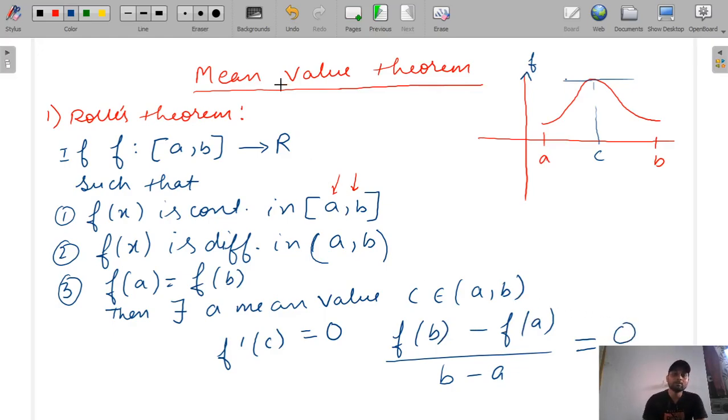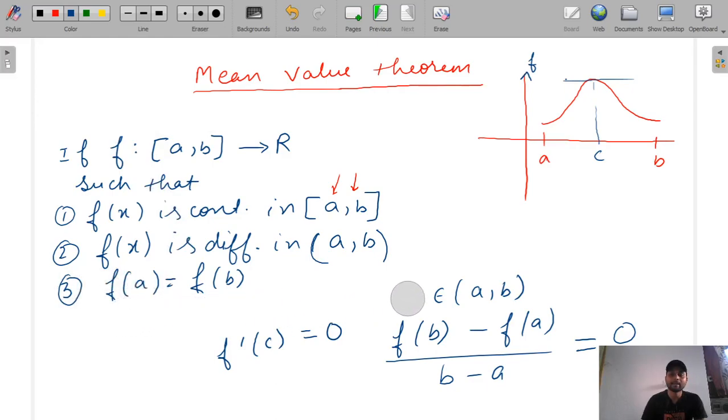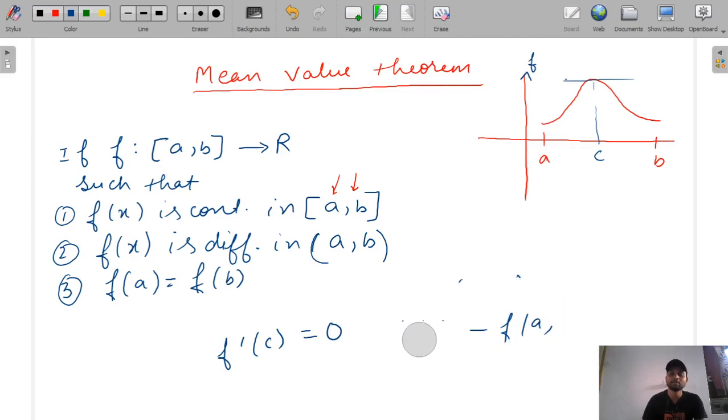Now we will see the next one, Lagrange's mean value theorem. So we will erase this because it is not required. We need not write it again and again. So the next one is